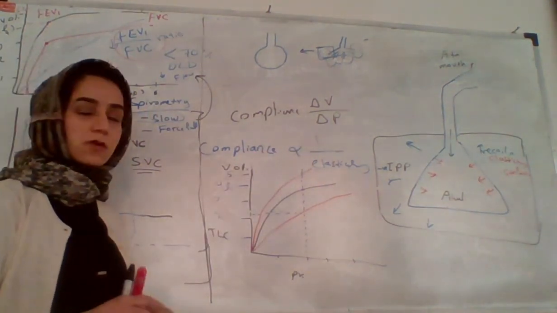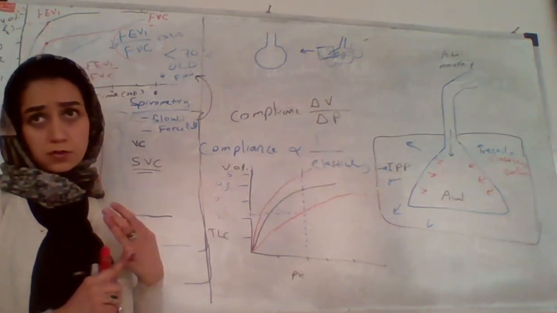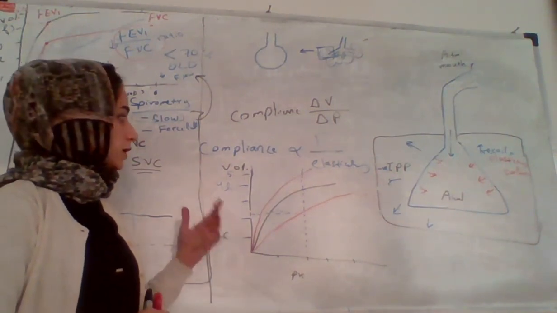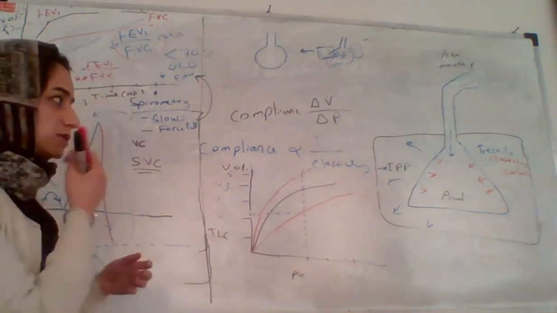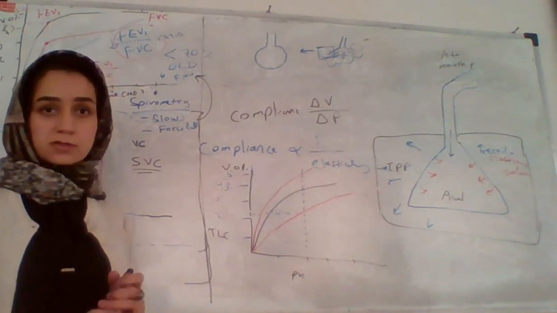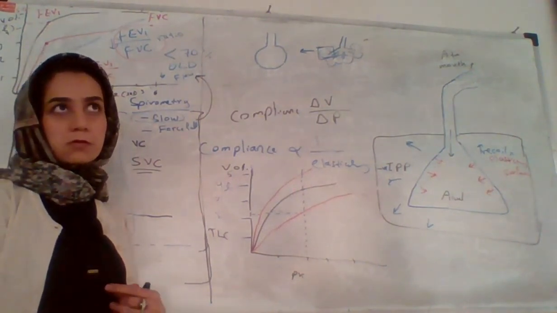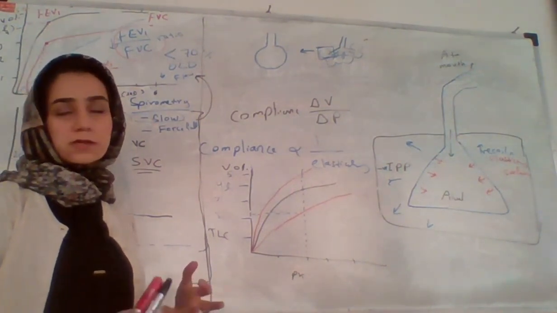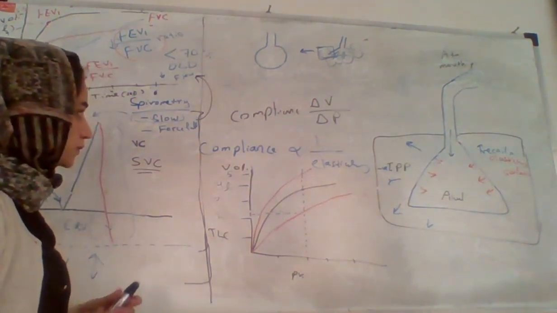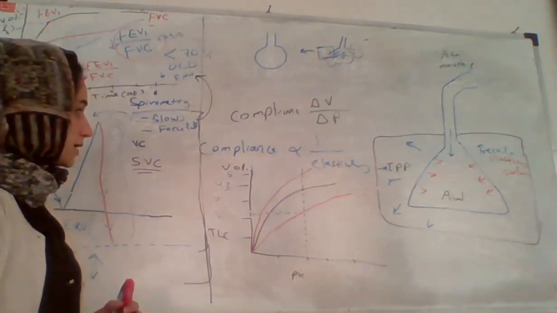Decreased compliance mostly occurs in IRDS, or respiratory distress syndrome, and also in atelectasis, which is the last stage of the RDS. You can see this situation in the USMLE or the MRCP and so on. These are all important questions that you could be asked.